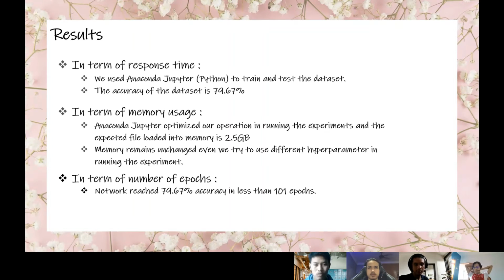The next one is in terms of memory usage. Anaconda Jupyter optimizes our operation in running the experiment, and the expected file loaded into the memory is 2.5 GB. The 2.5 GB memory remains unchanged even when we use different hyperparameters in running the experiment, as explained by FADHLUL Hadi before. For the third one, in terms of number of epochs, the network reaches 79.67% accuracy in less than 101 epochs after doing several experiments using different hyperparameters such as the activation function.